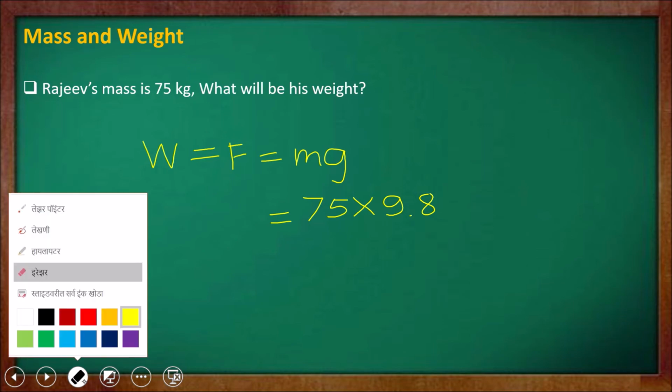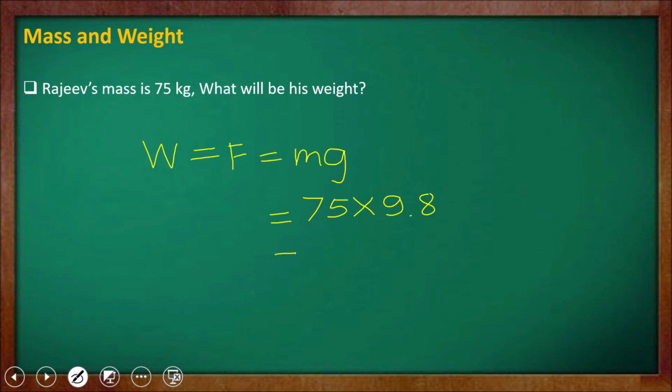Therefore it is equal to 75 into 9.8, which is 735 Newton. So when we say that Raju's mass is 75 kilograms, it means that his weight is 735 Newton.